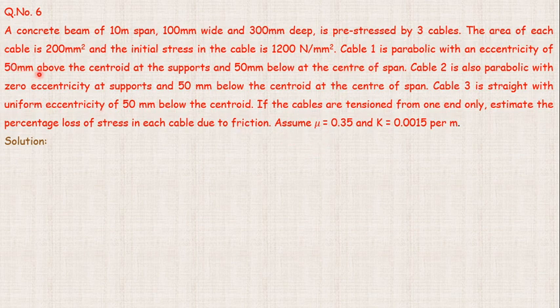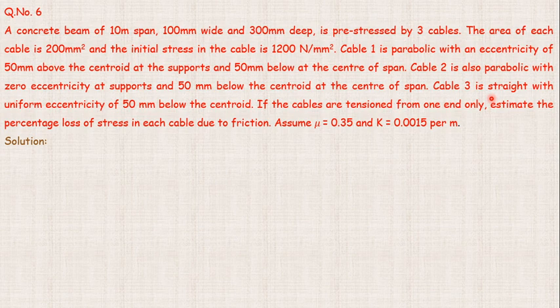Cable 1 is 50 above the centroid at the support and 50 below the centroid at mid span. Cable 2 is parabolic with zero eccentricity at supports and 50 below the centroid at the center of span. Cable 3 is straight with a uniform eccentricity of 50 below the centroid.